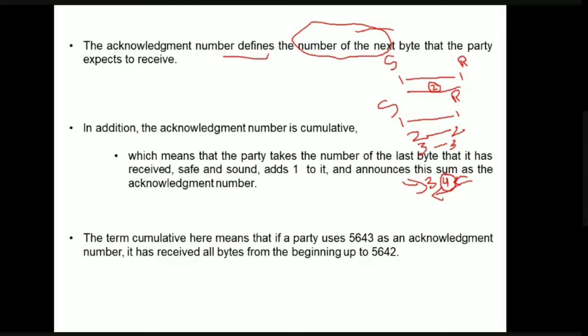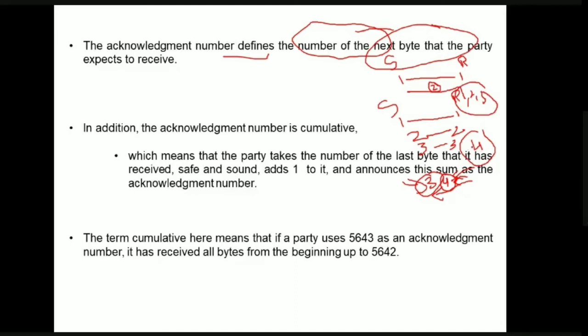The acknowledgement number 4 defines the number of the next byte that the party is expecting to receive. Now the receiver is expecting the fourth byte and it already received all 3 bytes. This is the exact meaning. Also, the acknowledgement number is cumulative. For the first byte it received the first byte, second byte the second, third byte the third. Now the receiver has sent the acknowledgement number as 4, so that means it has received all of 1, 2, 3.